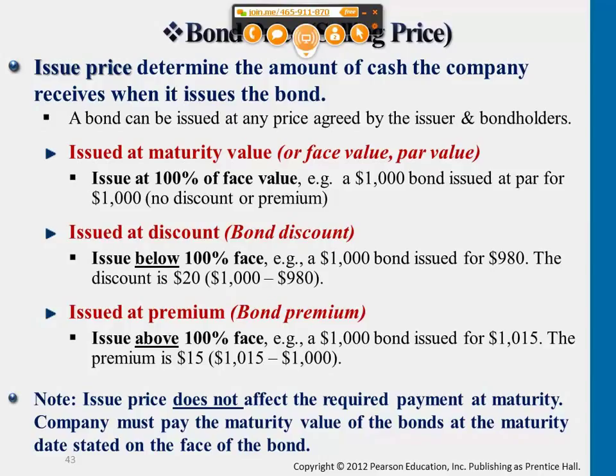Okay, a premium is a dollar amount above $1,000. So it could be $1,200, $1,100. As long as it's above face value, it's called a premium on bonds. And the premium refers to the difference between the dollar amount that the company is actually able to borrow and the dollar amount stated on the face value of the bond, the maturity value.